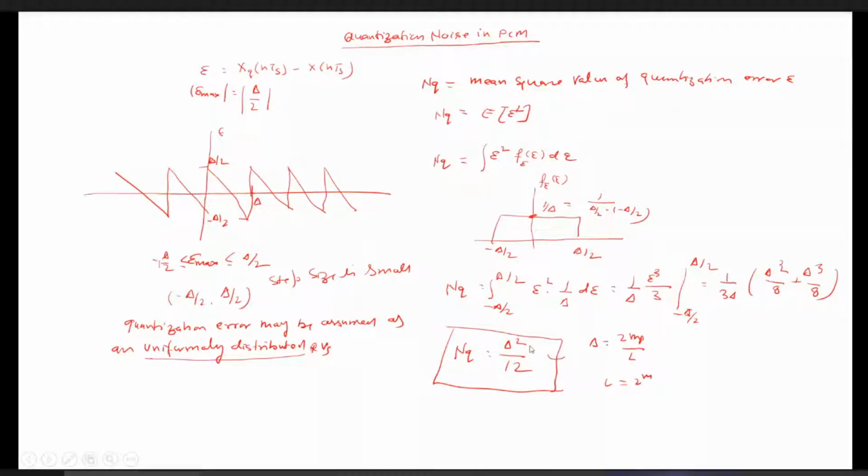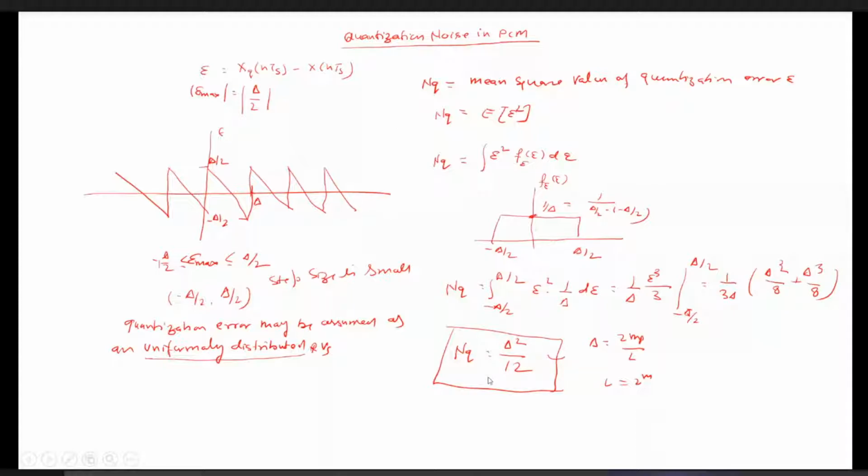So this expression you should remember. Since we know that delta is twice MP, where MP is the maximum dynamic range, you can say the maximum amplitude of the information signal, and L is the total number of quantization steps, which is given as 2 to the power m. This m is the total number of bits required to represent each quantization level, whereas L is the total number of quantization steps. This is how we have calculated the quantization noise.